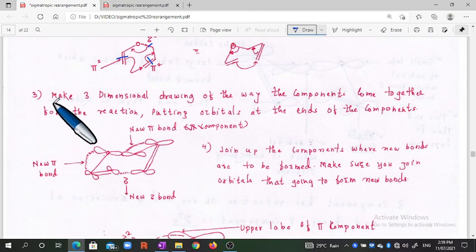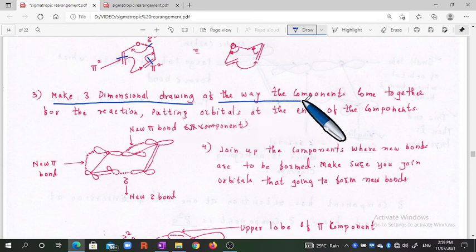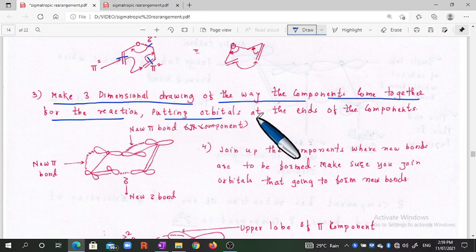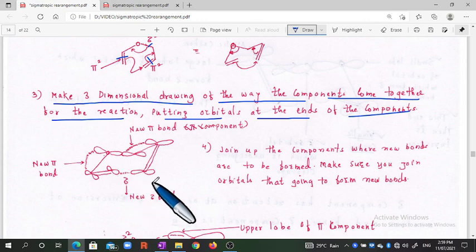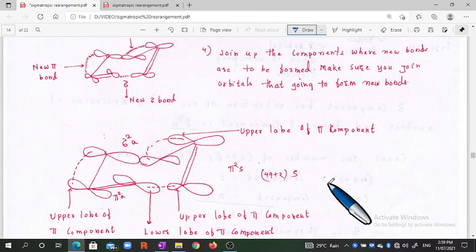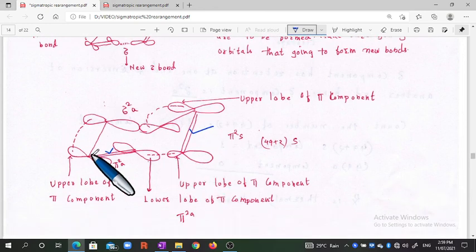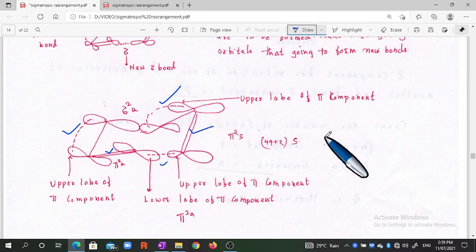Then the next step is to make a 3-dimensional drawing of the way the components come together for the reaction, putting orbitals at the ends of the components. Okay, in this case we have drawn the orbitals like that. In this drawing we have shown the old pi orbitals, and the dotted one is the new orbital that is formed, as we have discussed.